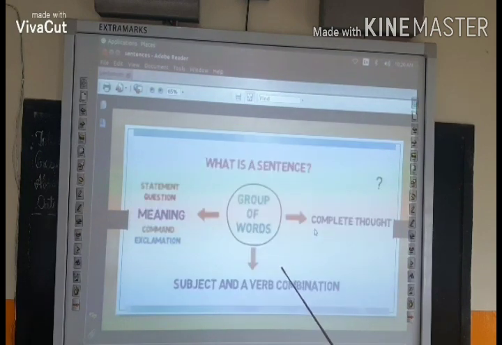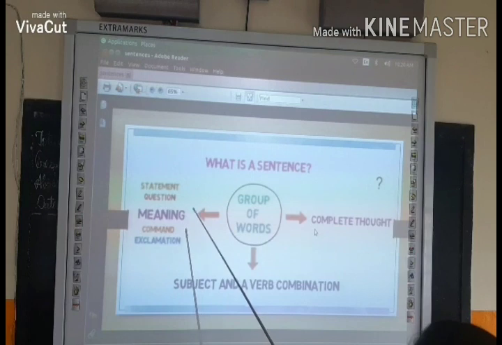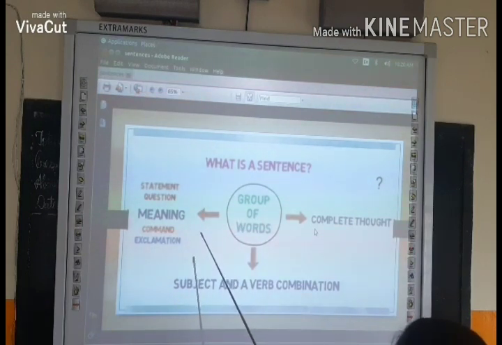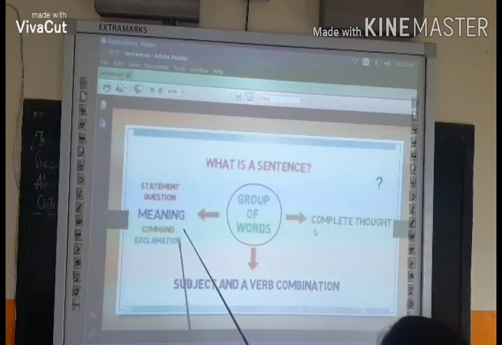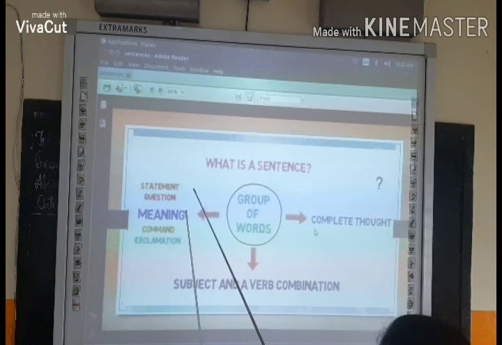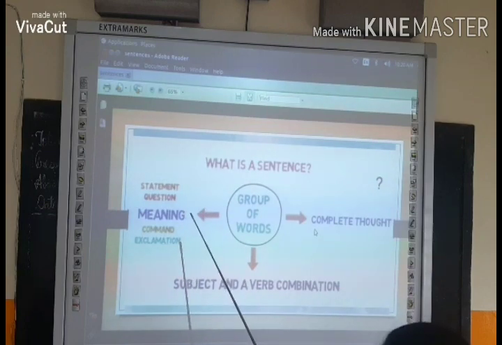Now the third one, meaning. Meaning is also very important. Without meaning a sentence is not complete, and every sentence has a different meaning. It can be a command, exclamation, statement or question.